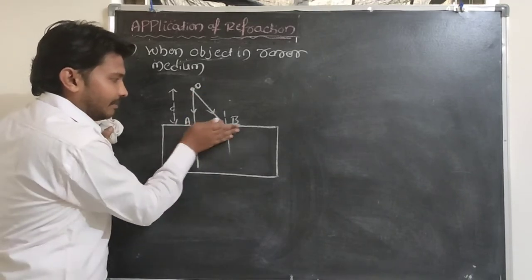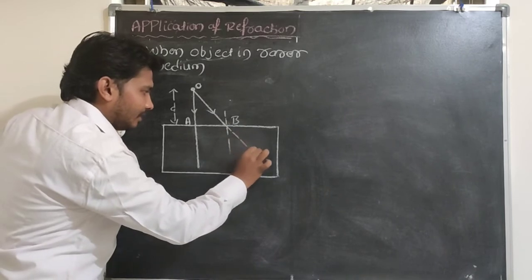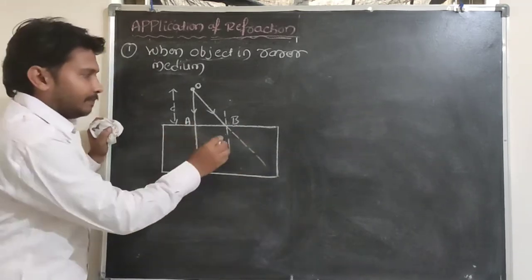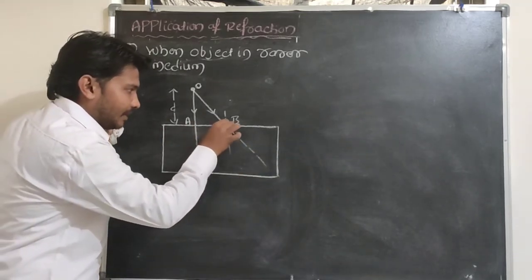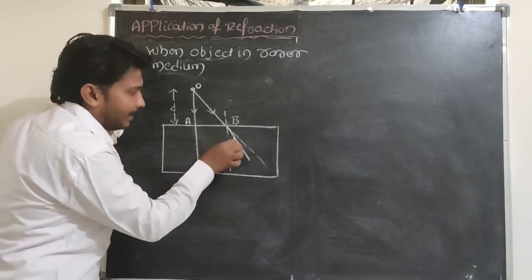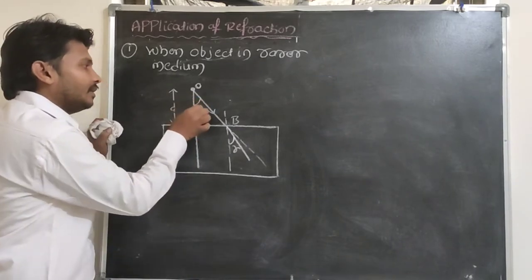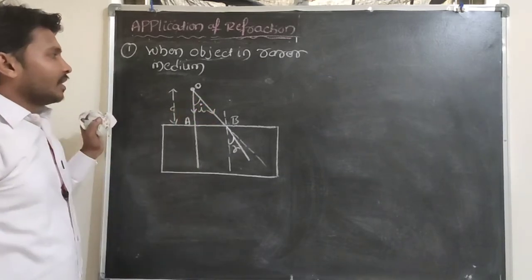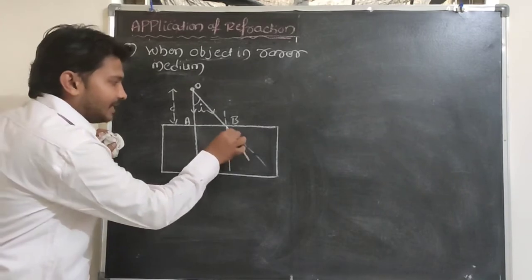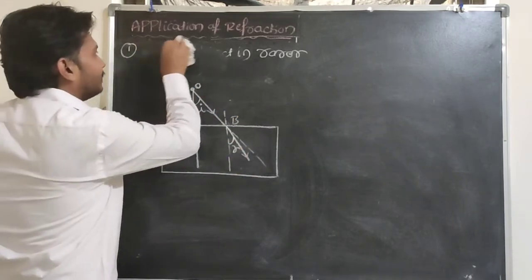Suppose that glass slab or container is not there, this ray of light would travel along a straight line. Because of the presence of this glass slab or container, the ray of light gets bent. So this is the angle of refraction and this is the angle of incidence.